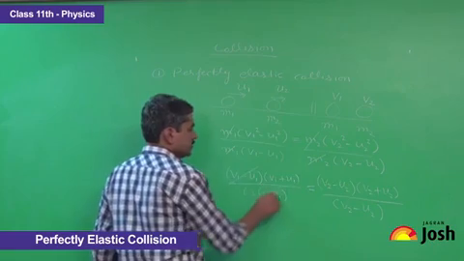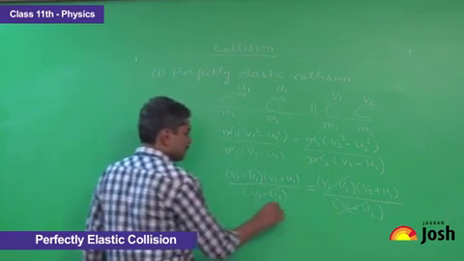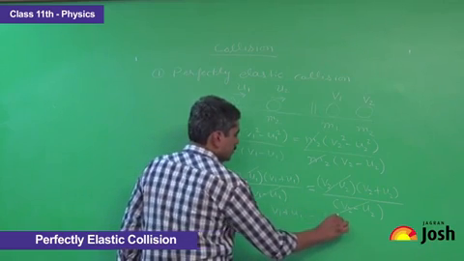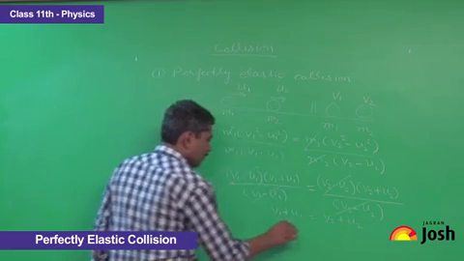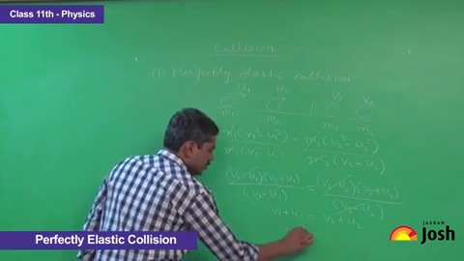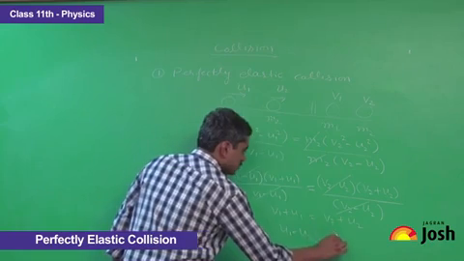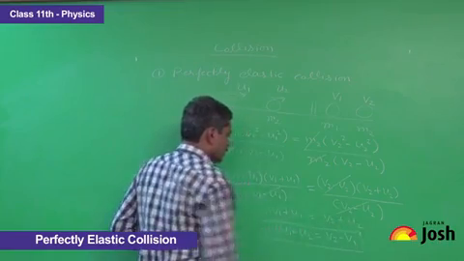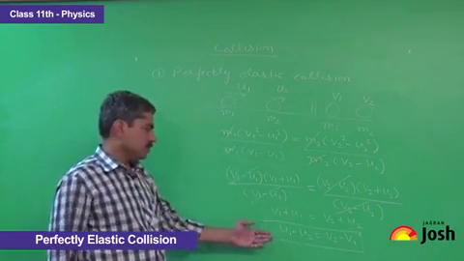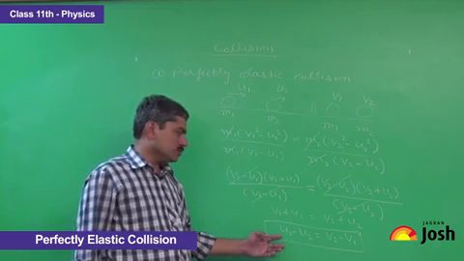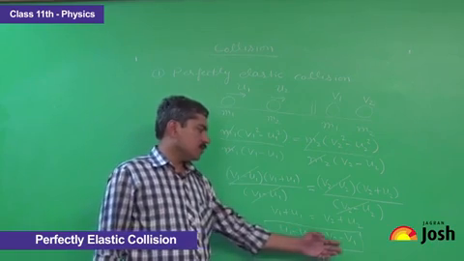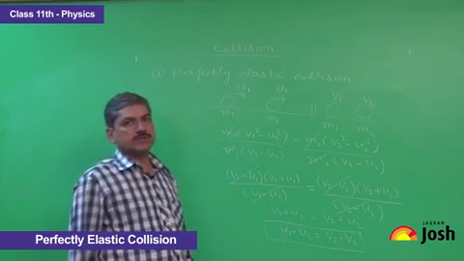Now cancel these terms and we get v1 plus u1 equals v2 plus u2, or we can write it as u1 minus u2 is equal to v2 minus v1. It means on the left side is the velocity of approach, which is equal to the velocity of separation on the right side.